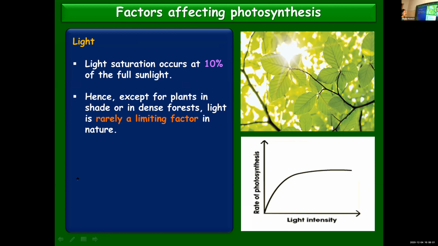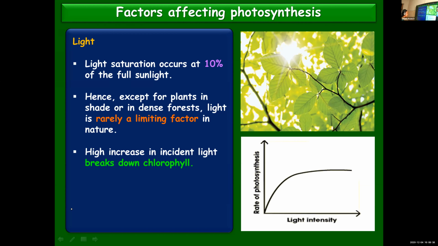Other than that, light is rarely a limiting factor, because the leaves get saturated with light even at 10% of full sunlight. But at the same time, what you need to note is that too much light, or if the light intensity is too much, it can be harmful rather than useful or beneficial for the plant. It's very clear from the figure. See, on one axis I've shown light intensity, and on the other axis rate of photosynthesis.